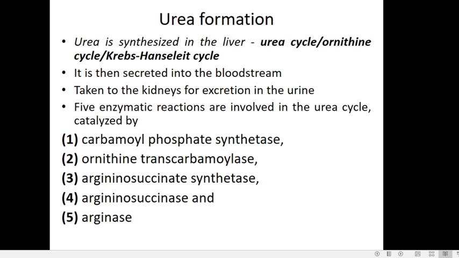In the urea cycle there are 5 enzymatic reactions which are catalyzed by 5 enzymes: carbamoyl phosphate synthetase, ornithine transcarbamylase, argininosuccinate synthetase, argininosuccinase and arginase. Now we will go through the reactions one by one.